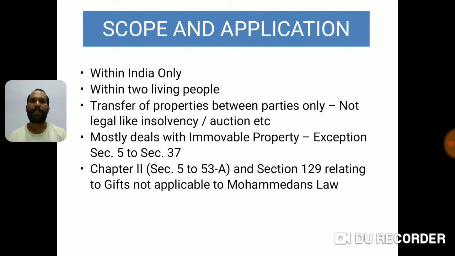So remember these major scope and application points of the act. This is applicable within India only. Transfer of property can happen between two living people only. Transfer of property is between parties only, but not legal processes like insolvency, auction, etc. The act mostly deals with immovable property, but there are exceptions. There are movable properties also from section 5 to section 37. Then chapter 2, which deals with section 5 to 53A, and section 129 which deals with gifts, are not applicable to Mohammedan law. Hope that is clear. Let's move on to the next slide.